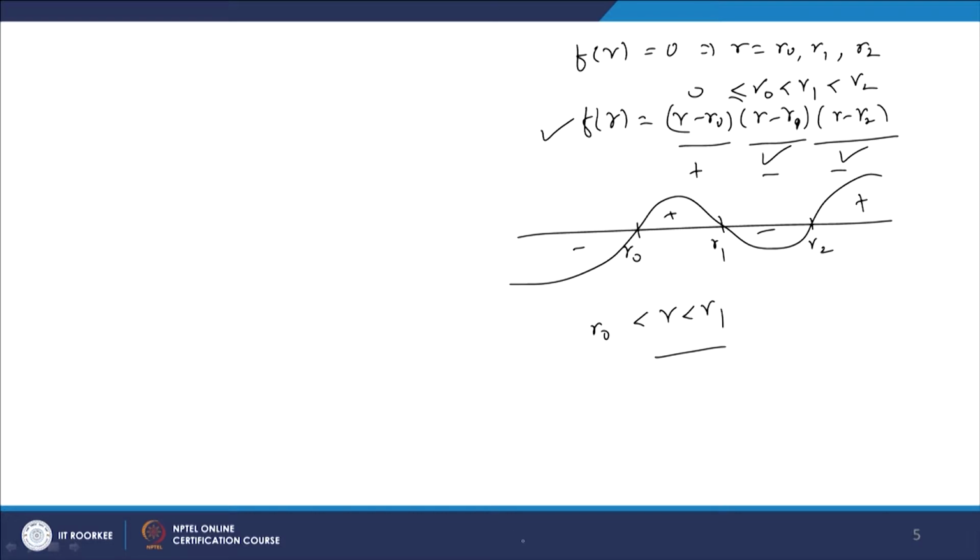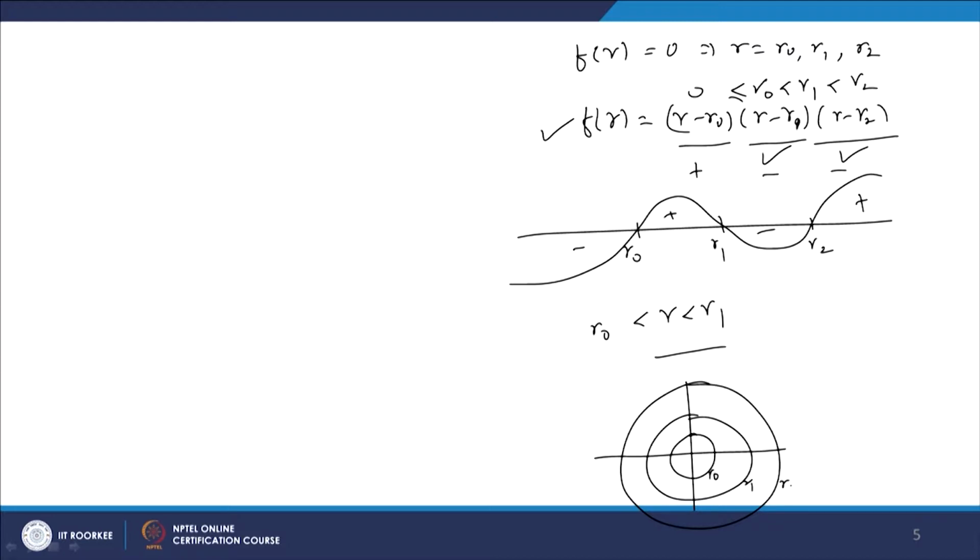Now, with the help of this we try to check whether these are limit cycles. This corresponds to r naught, this to r 1, this to r 2. We want to check whether each will be a limit cycle or not. First, look at r equal to r 2. It is one of the orbits, that is clear. Now, if I take any point r here, let us start with a solution which starts somewhere here.